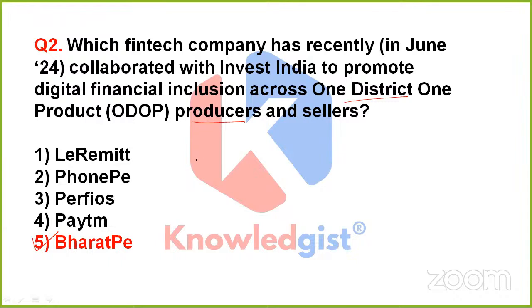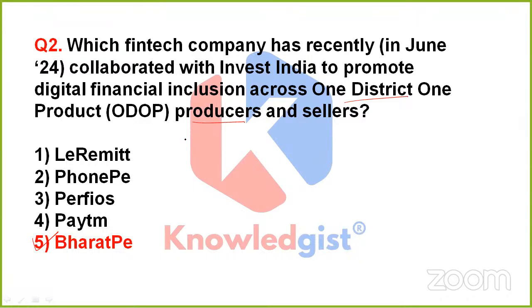From its name also it is showing that a single product is going to come under this list from each district in the whole country. And the basic goal of this ODOP program is to encourage balanced regional development and socio-economic growth across the country. So that's all about this ODOP program.